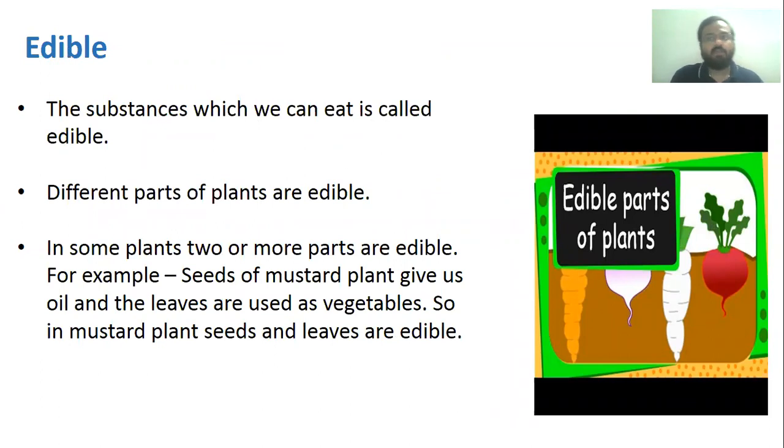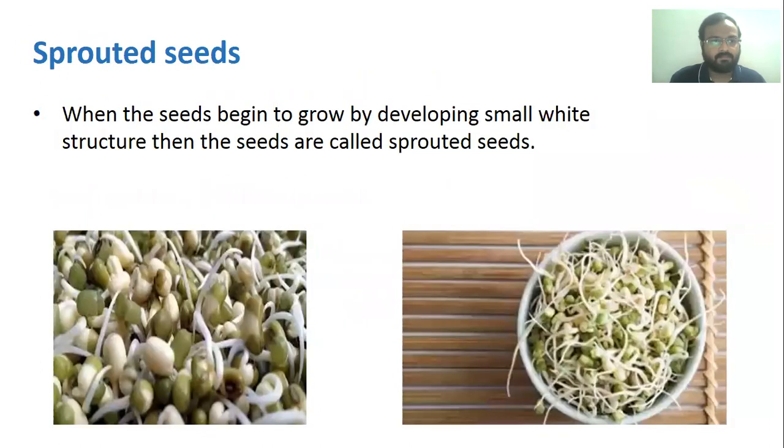So this is very important. For example, seeds of the mustard plant give us oil, and leaves are used as vegetables. So in the mustard plant, two parts are edible, that is seeds and leaves. I hope you have understood what is edible.